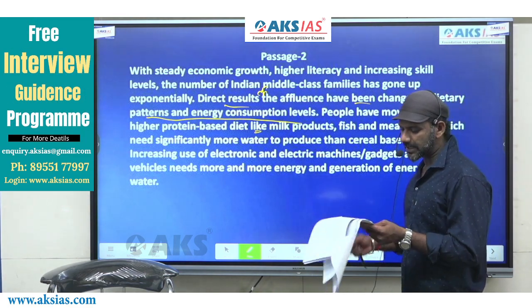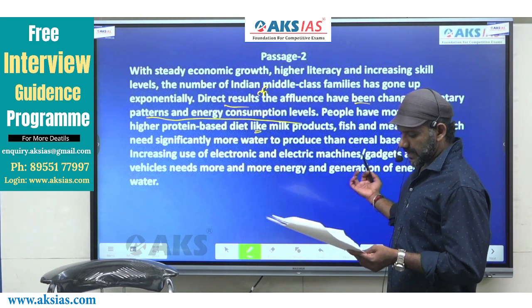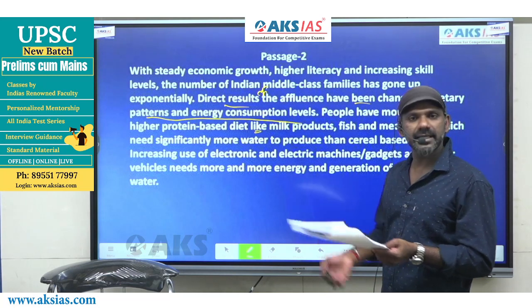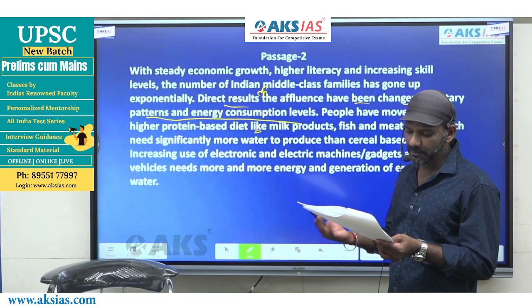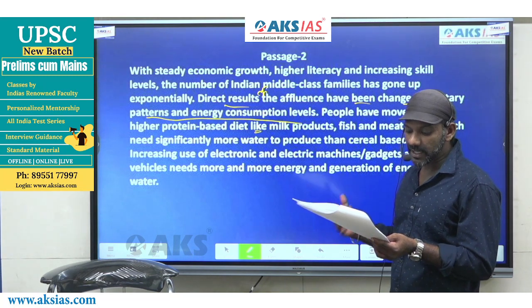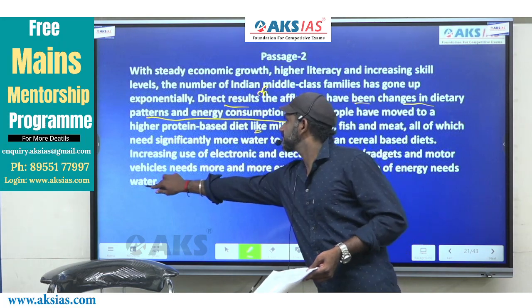Increasing use of electronic and electric machines or gadgets and motor vehicles needs more and more energy, and generation of energy needs water, right?